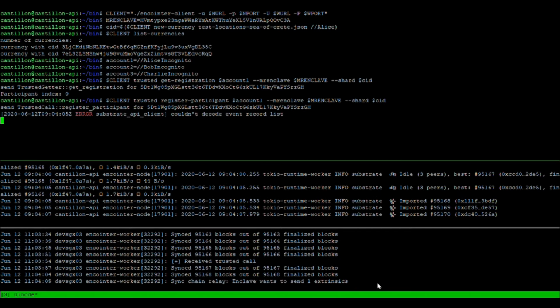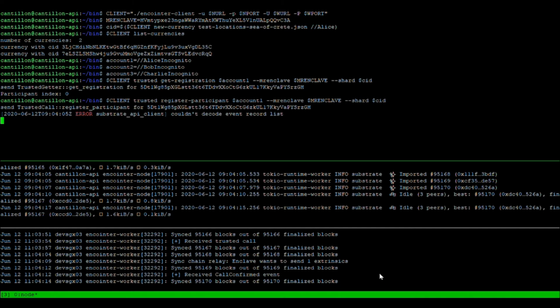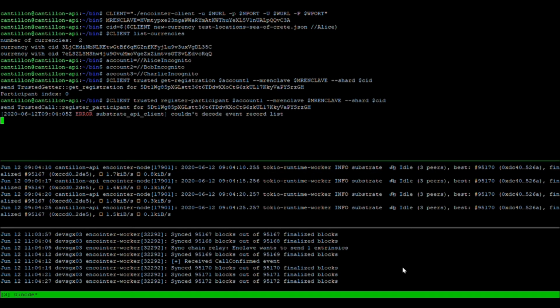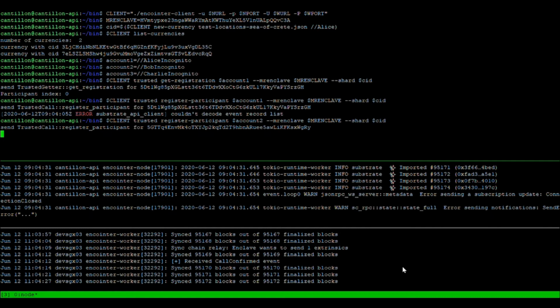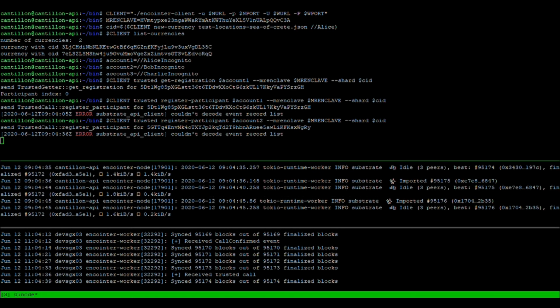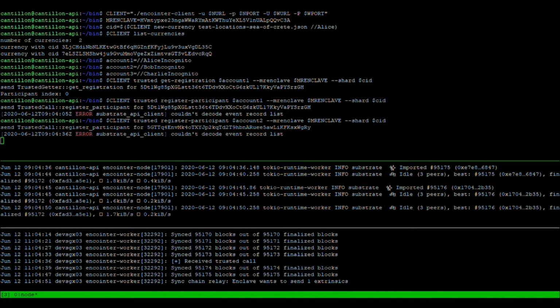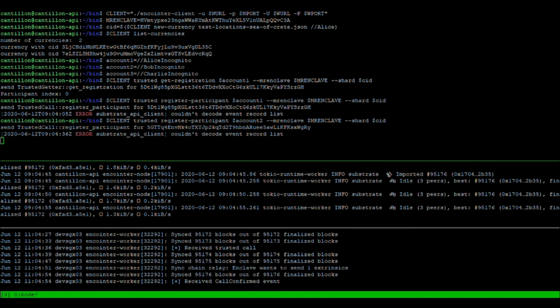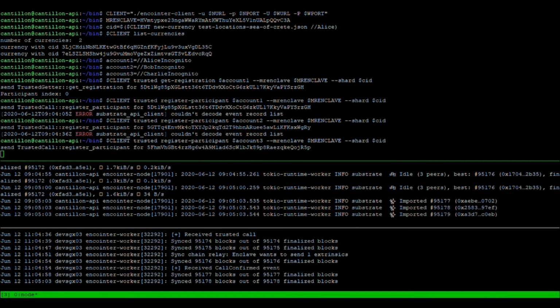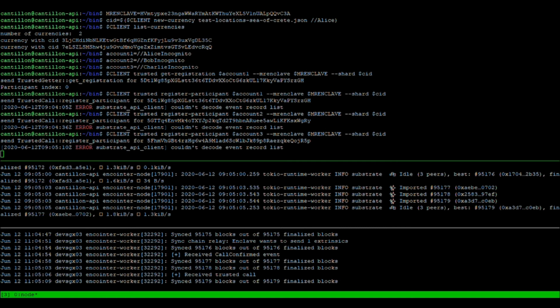So now we register that account, and in the middle console you see the blockchain log, and in the lower console you see the log of our worker. The worker listens to the extrinsics which are sent to the blockchain, and that registration is actually an opaque extrinsic, so it is encrypted, sent to the chain, and only the enclave, the worker enclave, can decrypt that registration.